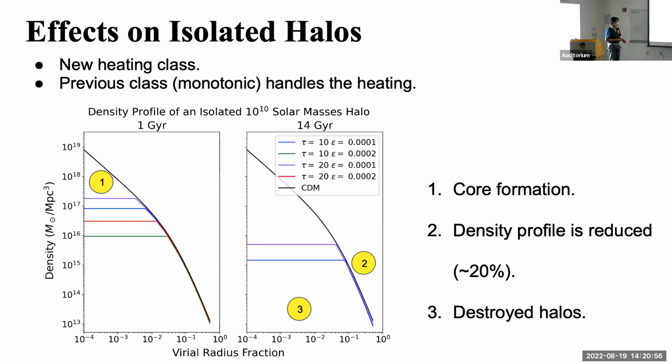The second thing is that the density profile is slightly reduced outside of the core. In this specific case, the difference between the cold dark matter and decaying dark matter model seems very slight. However, it's around 20%. It's just the scale that is used in this plot. And this third thing that we can see is that some of the halos are destroyed. These 2 halos that use larger mass splitting values do not appear in the 14 gigayear plot because they both go to 0. This happens since the heating from the decays exceeds the binding energy for all radii.